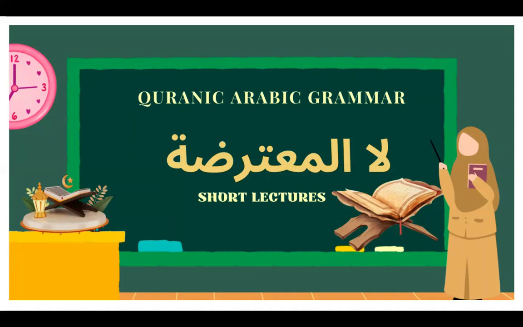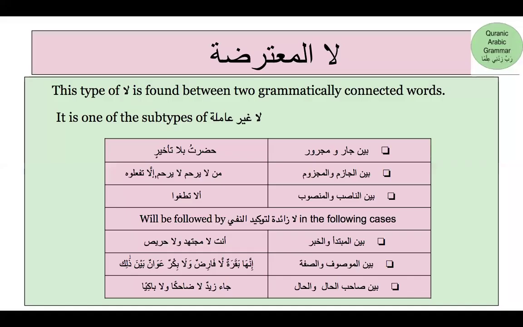Today in this short lecture, we are going to learn about a special type of la that is called la al-mutarida. So la al-mutarida is a la that you are going to find between two grammatically connected words. So if you find la between two grammatically connected words, you are going to call that la al-mutarida.